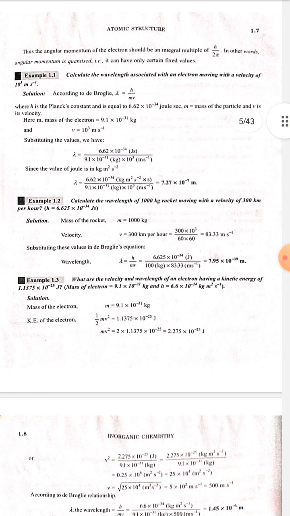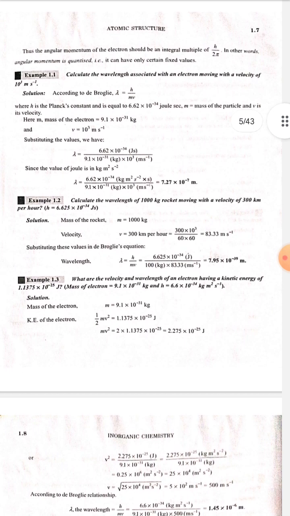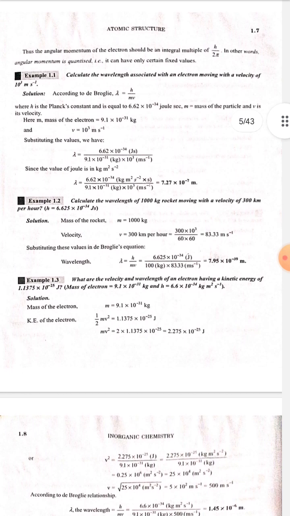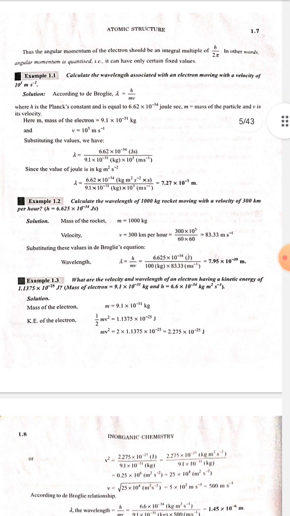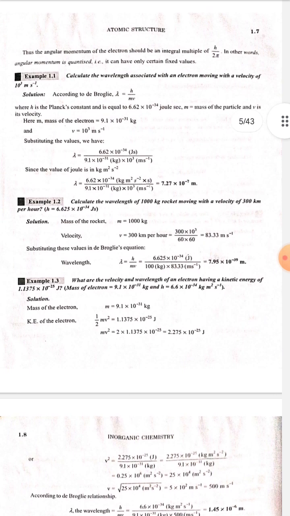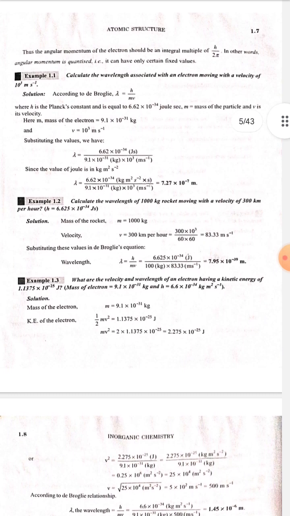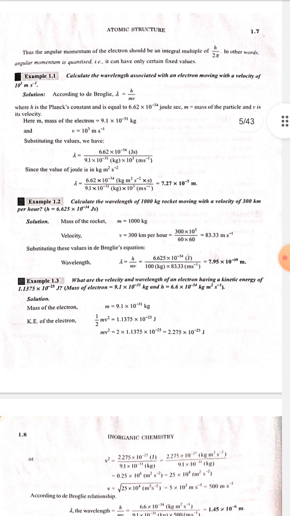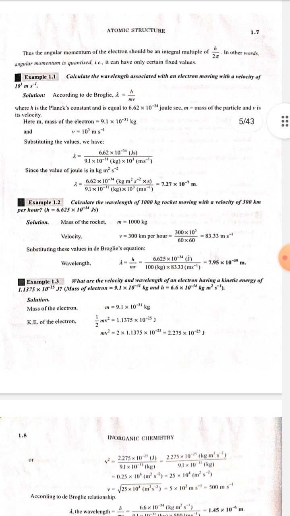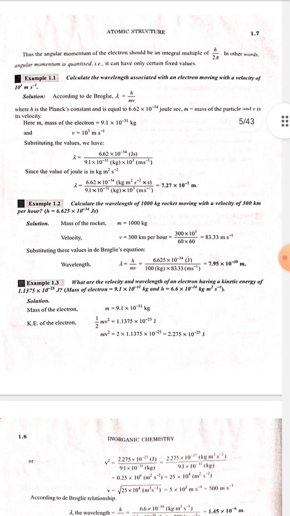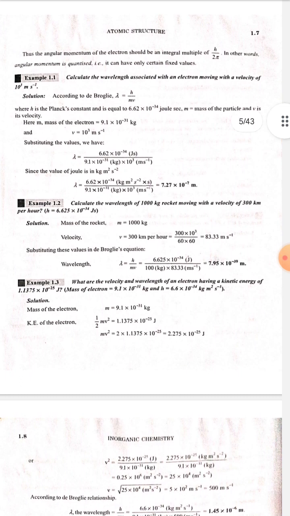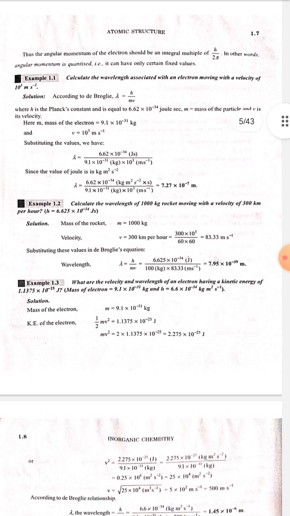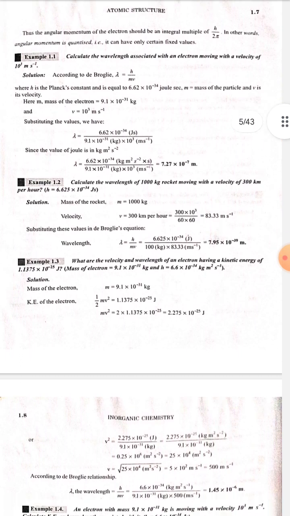Substituting these values in de Broglie's equation, wavelength lambda is equal to h upon mv is equal to 6.625 into 10 to the power minus 34 joule second upon 1000 kg multiplied by 83.33 meter per second is equal to 7.95 into 10 to the power minus 39 meter.